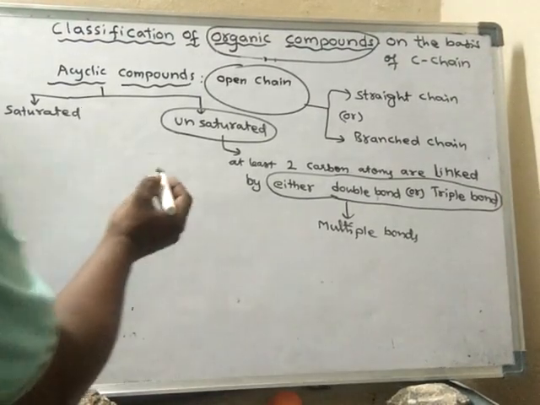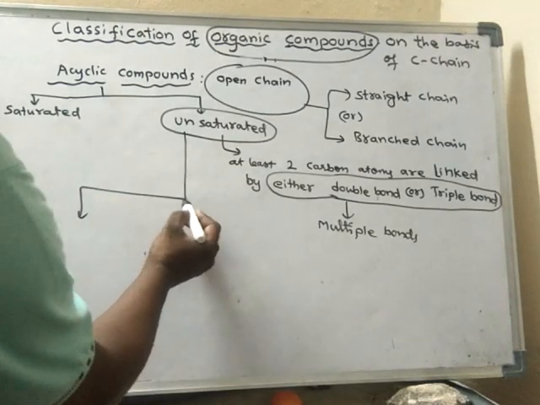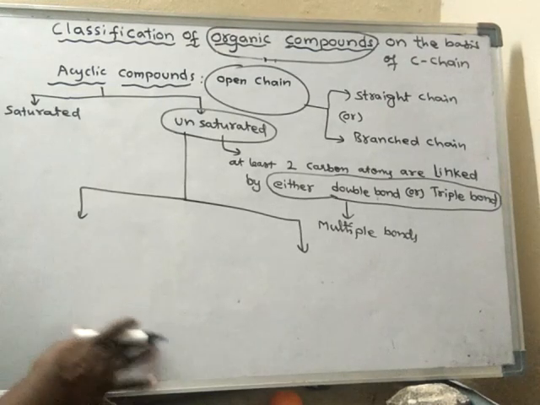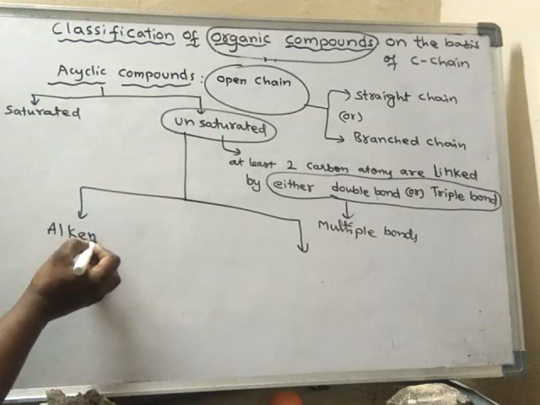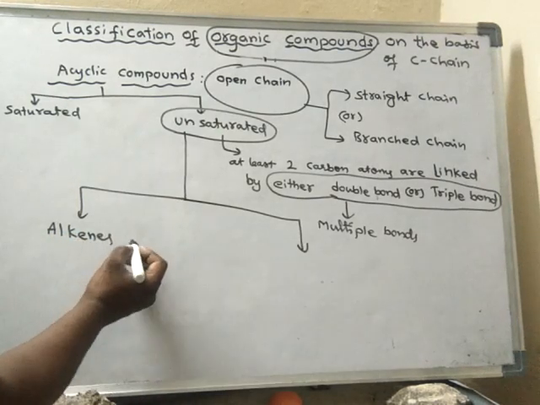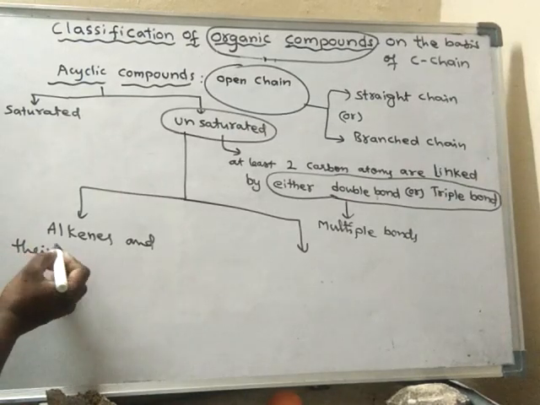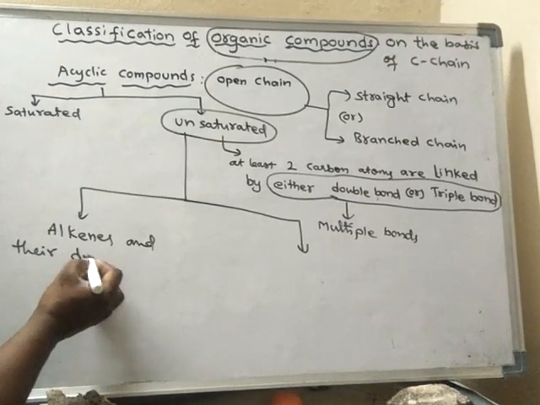So again, these unsaturated compounds are further classified into two types. What are they? Alkenes and their derivatives.